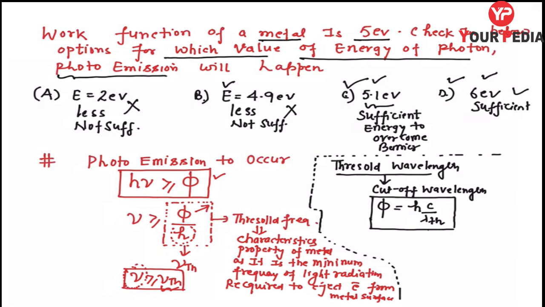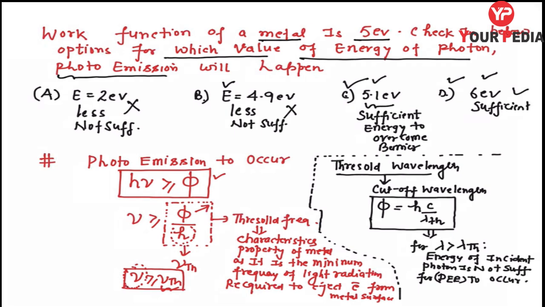Fine. So what did you conclude from this point? We concluded that for lambda greater than lambda threshold, if the wavelength of the incident light is greater than the threshold wavelength, then the energy of the incident photon is not sufficient for ejection, not sufficient for the photoelectric effect to occur.